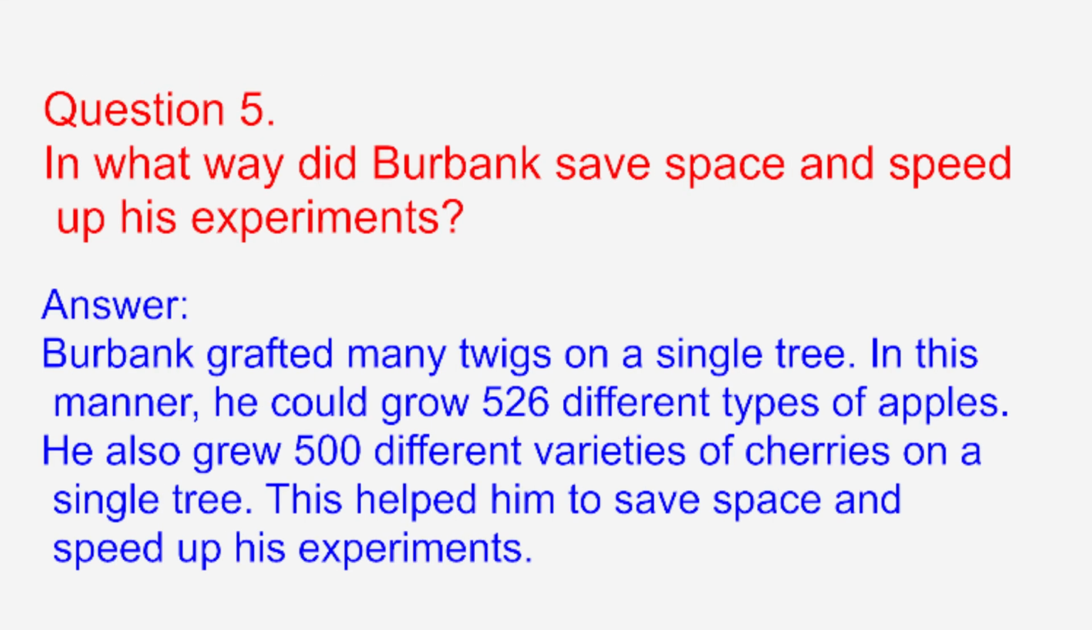In what way did Burbank save space and speed up his experiment? Answer: Burbank grafted many twigs on a single tree. In this manner, he could grow 526 different types of apple. He also grew 500 different varieties of cherries on a single tree. This helped him to save space and speed up his experiments.